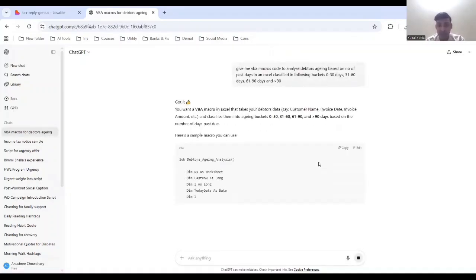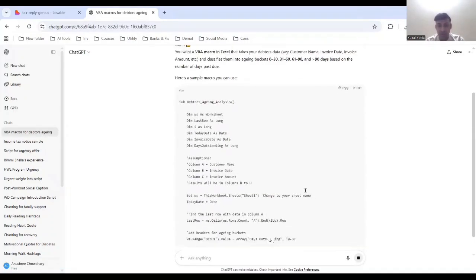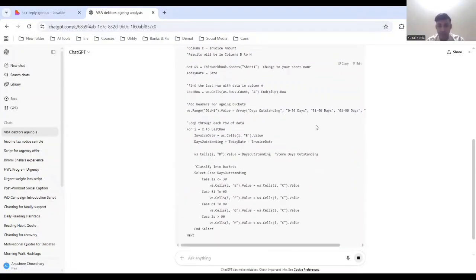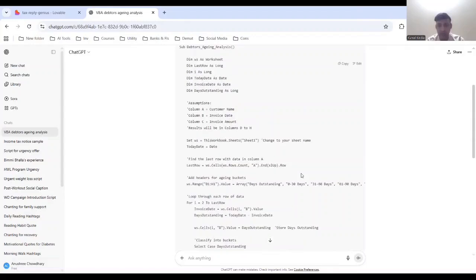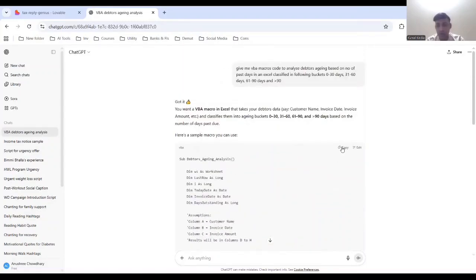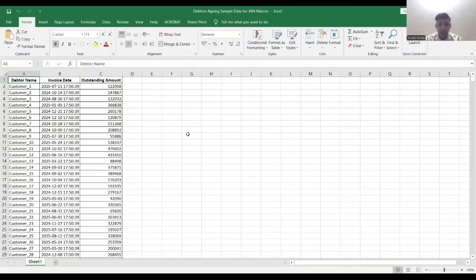So now see, ChatGPT is giving me a VBA code. Isn't it super? So we'll copy this and now we'll move to Excel. Run the macro which we generated using ChatGPT and give it to Excel.